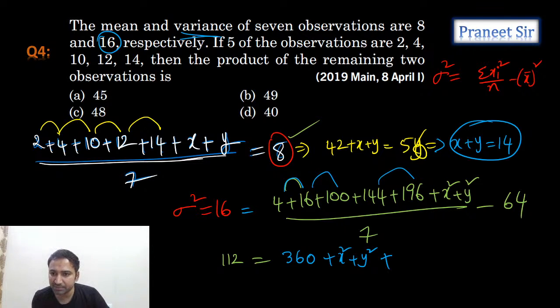So tell me, guys, 7 times 64 is how much? 420 plus 28, 448 minus 448.